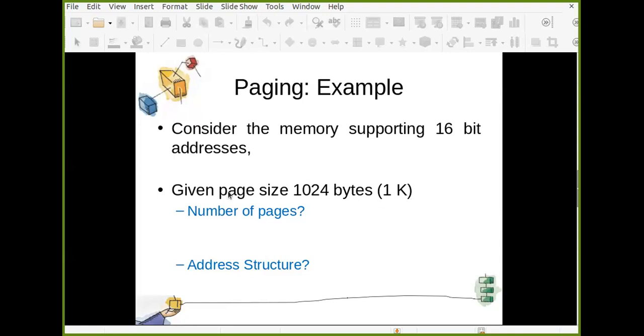Can you tell me how many maximum pages or frames can be there? Because page size and frame size are the same. Even before that, can anyone tell me what can be the size of the main memory?